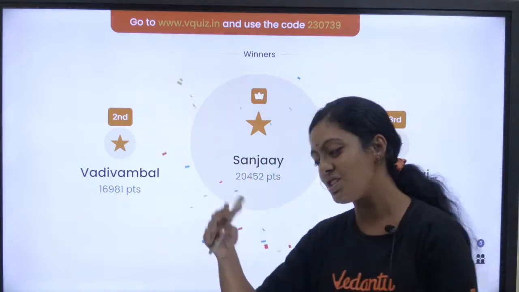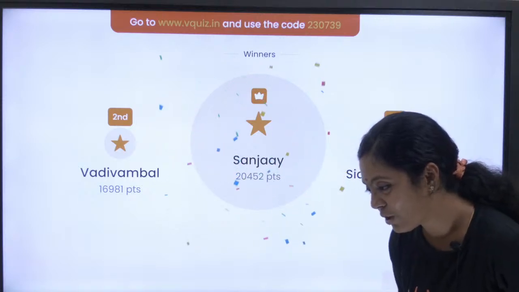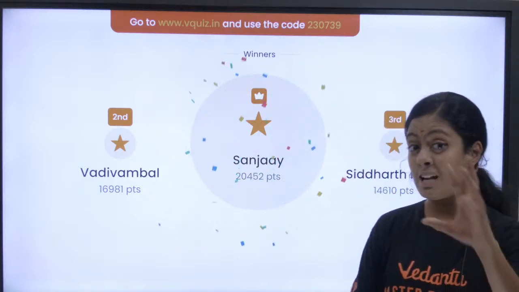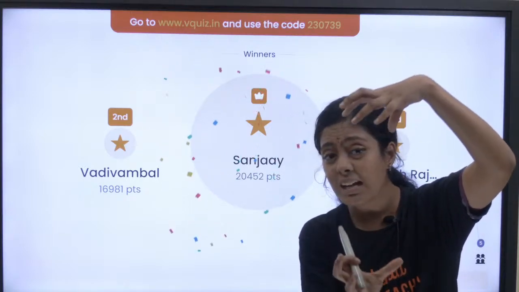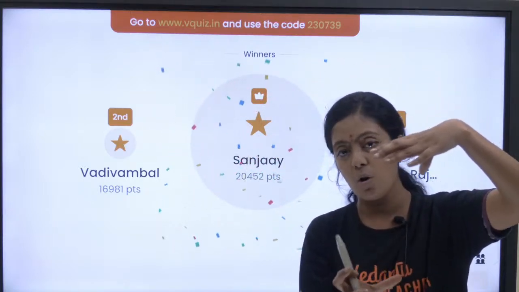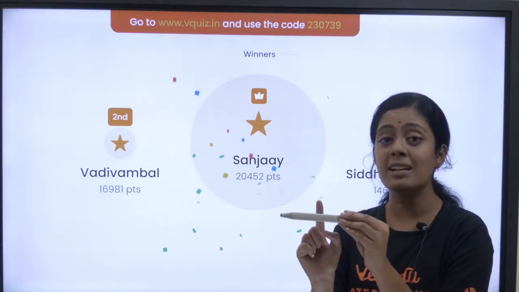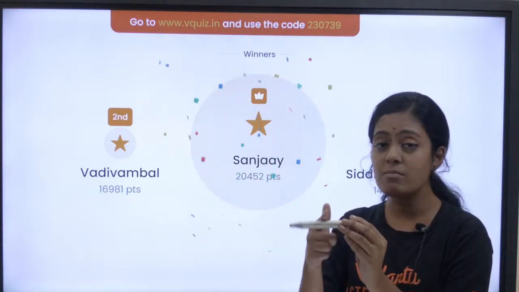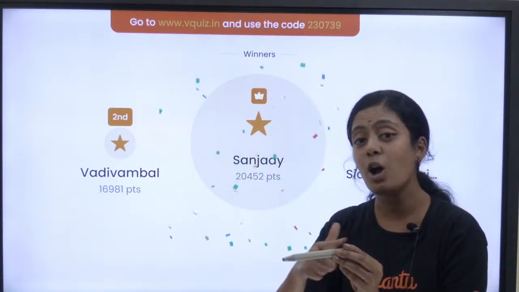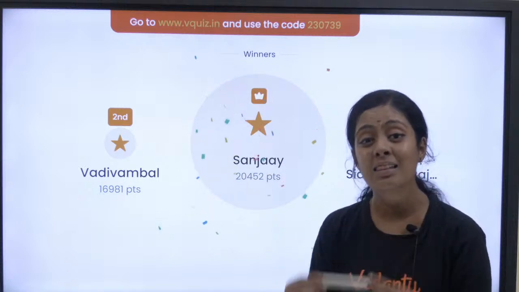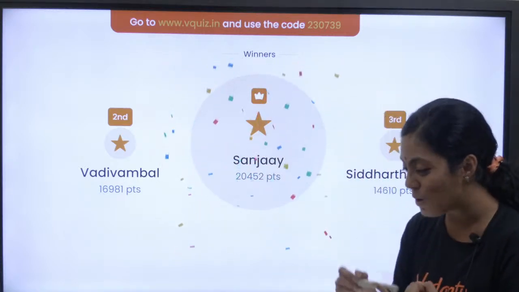Yes, another name for stop mutation is nonsense mutation. Okay, less than 2 nucleotides in between the sequence? No, it's not like that. I will repeat again. There is one codon, okay, that codon gets mutated into a termination codon. Suppose here some mutation happened, so this codon becomes a termination codon. So when it becomes a termination codon, here it stops, here it halts. The protein will not be synthesized completely. That is what we call nonsense mutation. Yes, UAA, UAG and UGA.